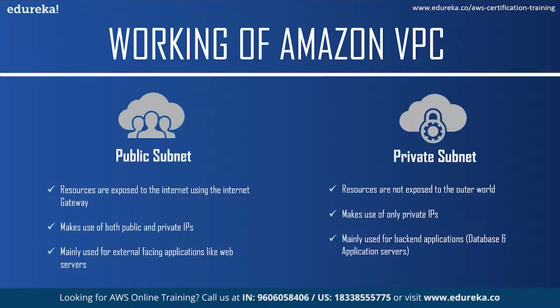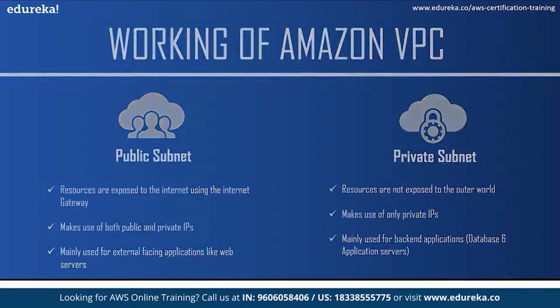So in a public subnet, resources are exposed to the internet using the internet gateway. They make use of both public and private IPs and are mainly used for external facing applications like web servers where you want your information to be visible to the users. Whereas in a private subnet, resources are not exposed to the outer world and it uses only the private IPs. They are mainly used for backend applications like database and application servers.